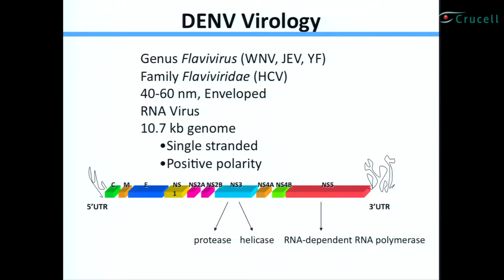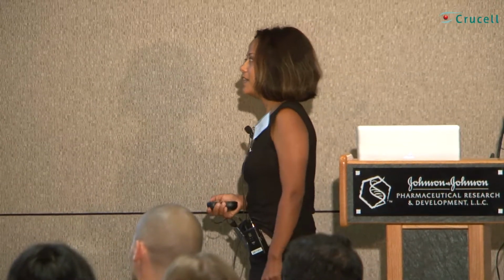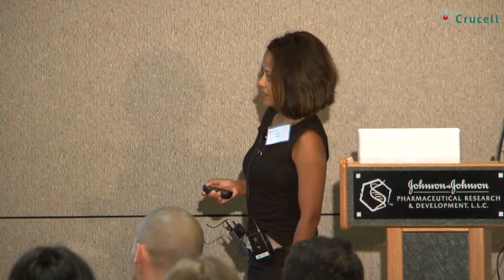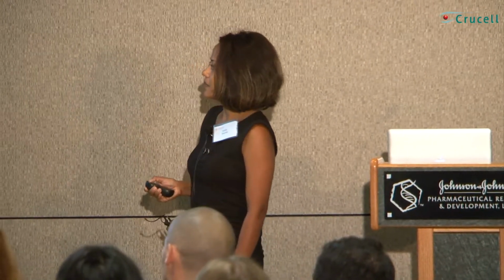C, M, and E are the 3 structural proteins, known as the capsid, membrane, and envelope, and NS1 through NS5 represent the non-structural proteins. These proteins often have multiple functions. For example, NS3 acts both as a protease and helicase, and NS5, the biggest protein, is the RNA-dependent polymerase.